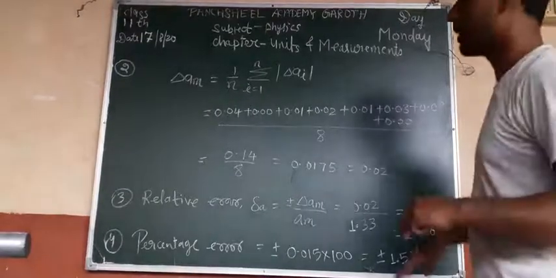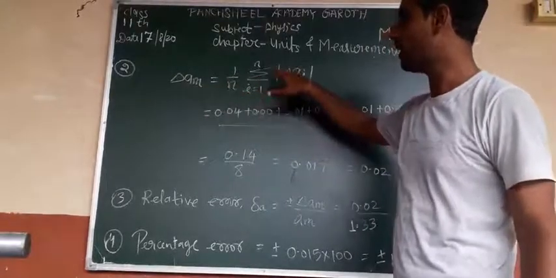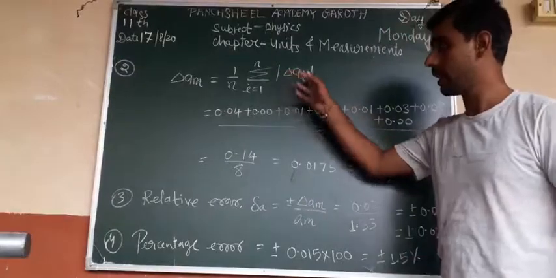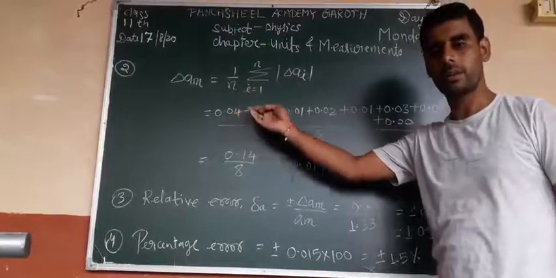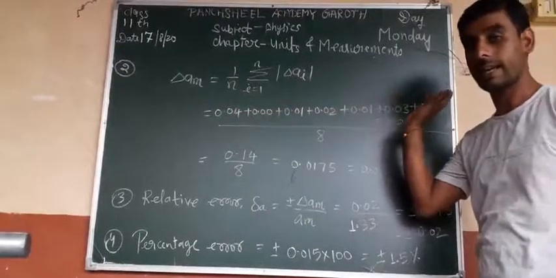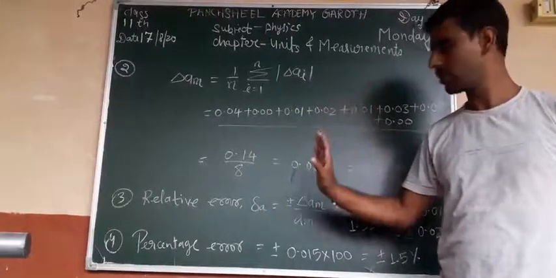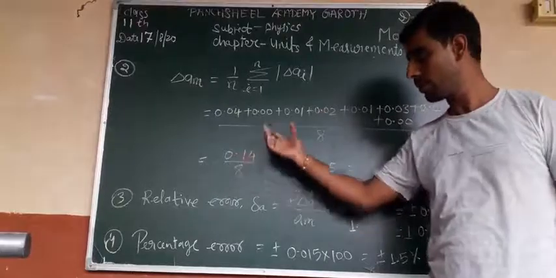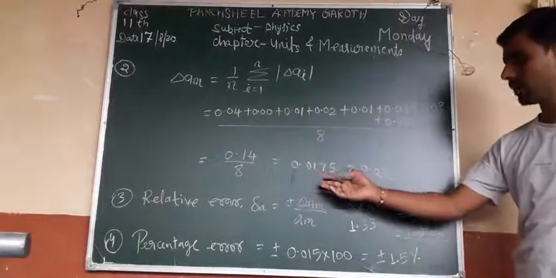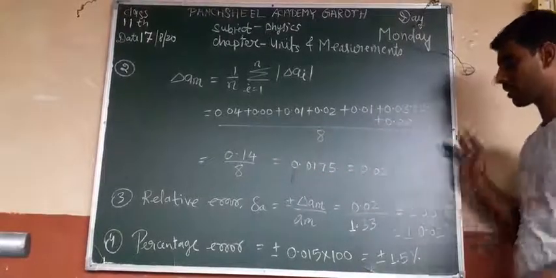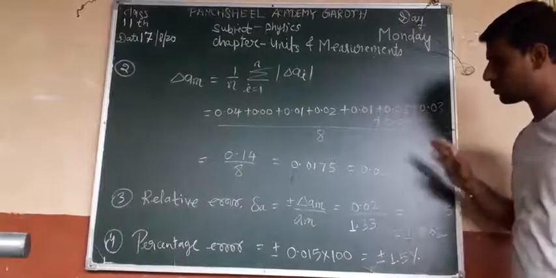Okay, mean absolute error, delta A mean, what is the formula? 1 by n, i is varying from 1 to n, mod of delta A i. Okay, so put the value of delta A1, delta A2, delta A3 up to delta A8 divided by 8, because there are 8 observations. Okay, so 0.14, if we add this quantity and divide it by 8, then we will get 0.175, or approximately, okay, if we round off this quantity then 0.02.